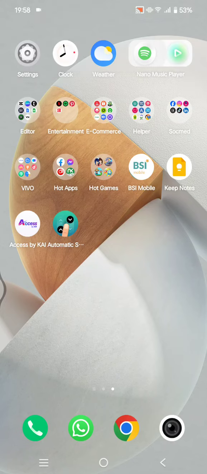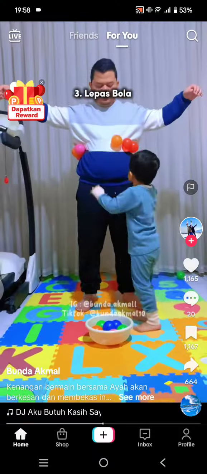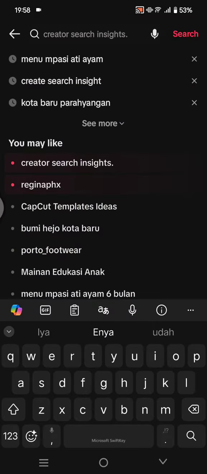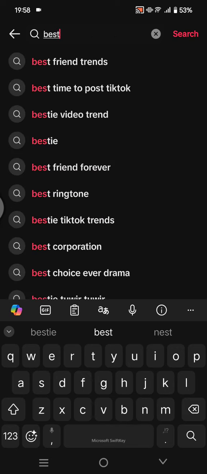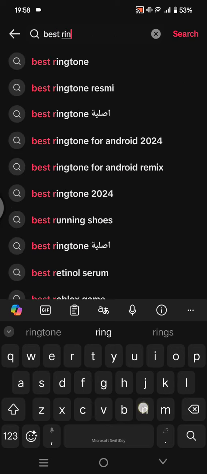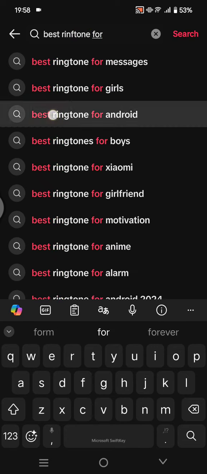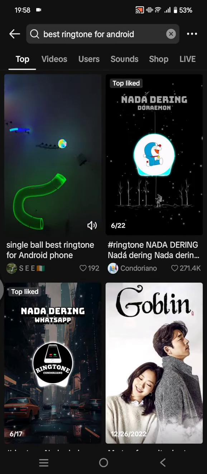On today's tutorial, I'm going to show you how you can get a cool Android ringtone from TikTok and how you can apply it. So here, what you need to do is first go to the TikTok app and then just click on the search column at the top right corner and then just write this as the keyword: best ringtone for Android.